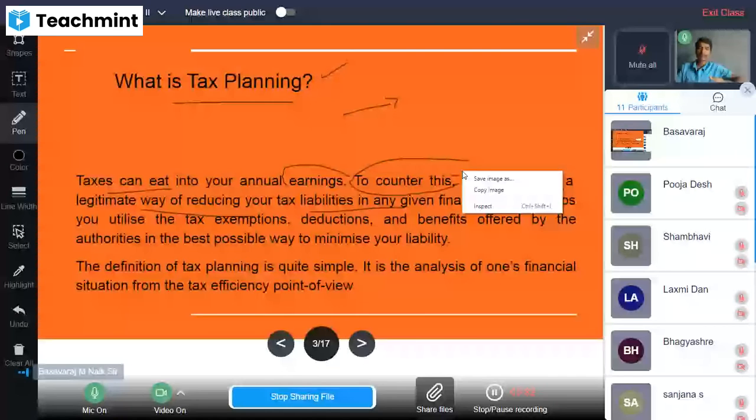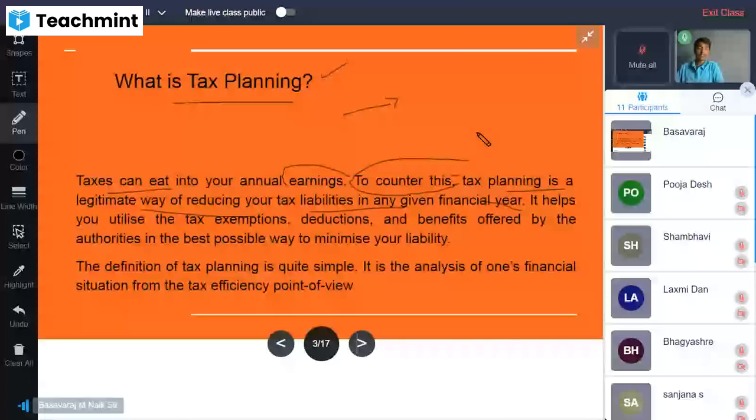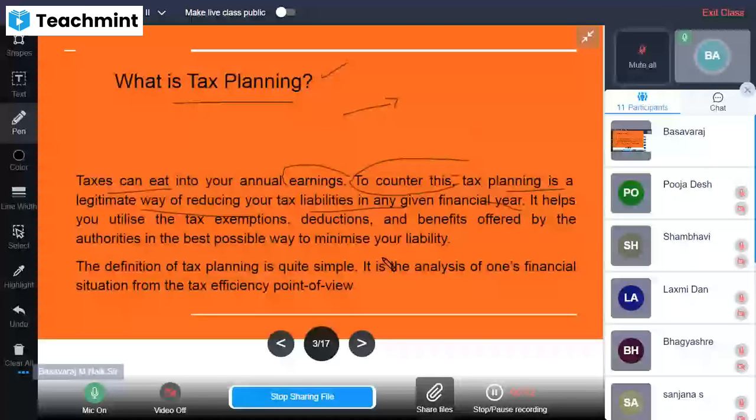What is the use of it? What exactly are the earnings made by you, right? There is a tax consideration, and a legitimate way is there for you people. What are the concessions you will get? Certain deductions, certain exemptions, certain benefits offered by the Income Tax Act or tax authorities, so that you can get aware of it and utilize it, isn't it? That will help you to reduce and minimize your tax liability, right?